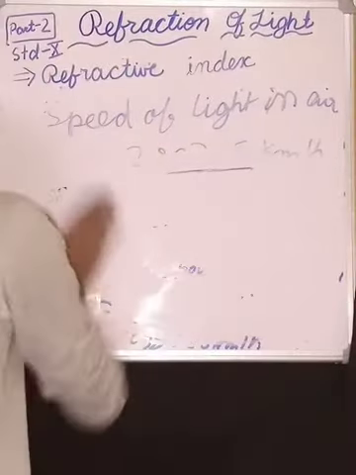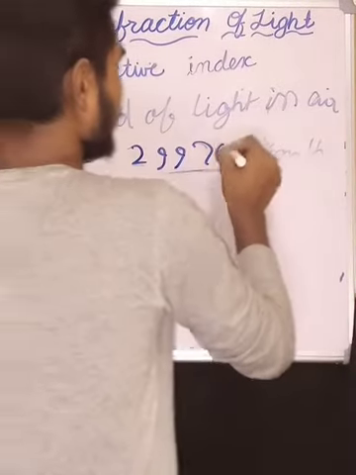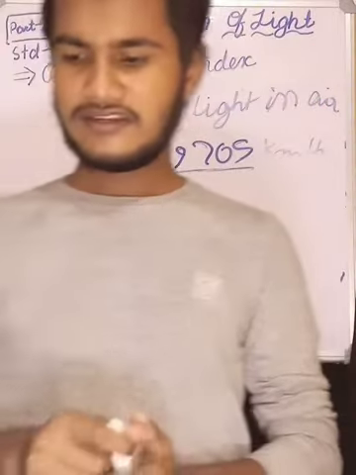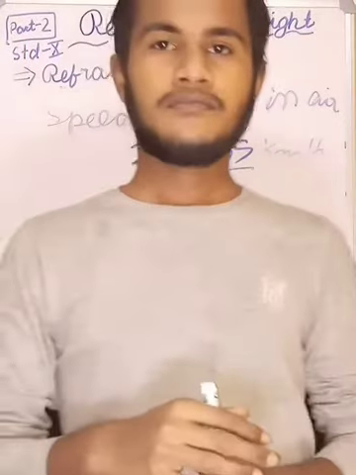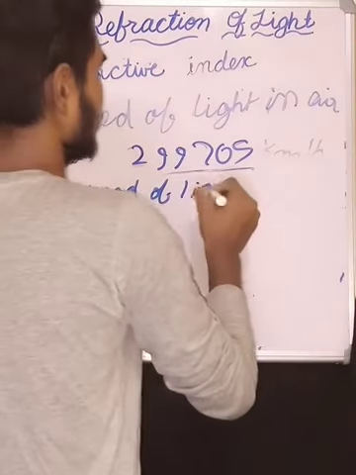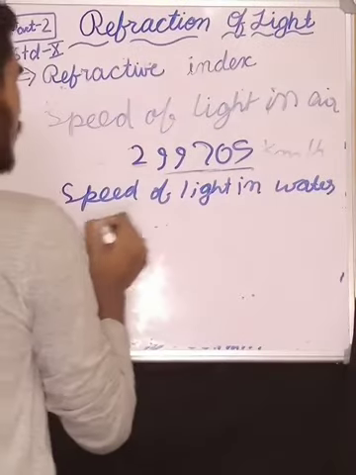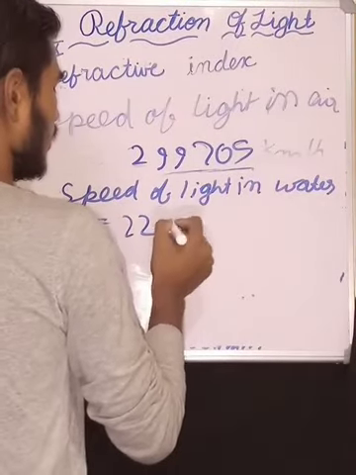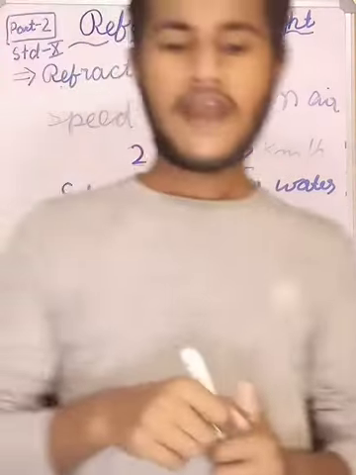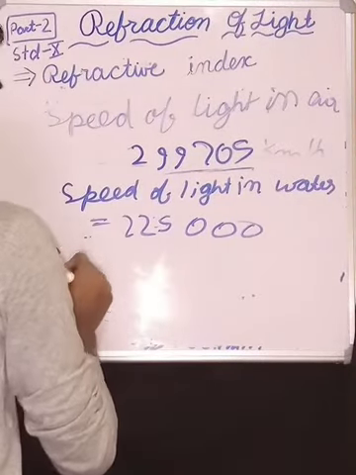We know that the speed of light in air is 299,705, and the speed of light in water is 225,000. Now find the refractive index.